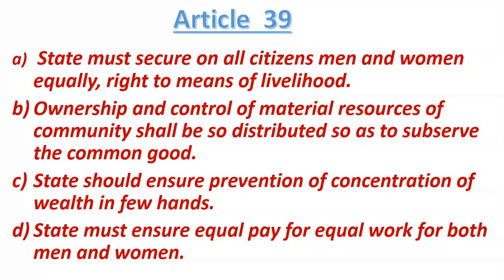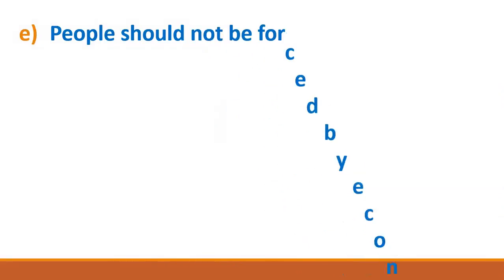They are doing equal work. The man is making 100 biscuits in a day and the woman is also making 100 biscuits in a day. Then also the owner is providing them different salaries. He is providing more salary to the man and less salary to the woman. So this should not happen. So Article 39 Clause D says that equal pay, equal salary, equal wages should be provided for equal work. It means if two persons, whether they are man or woman, are doing equal work, then they must be provided with equal salary. So this was the meaning of Article 39 Clause D.